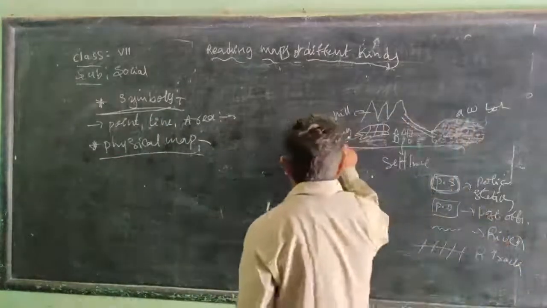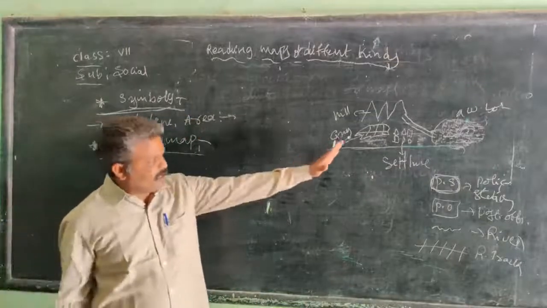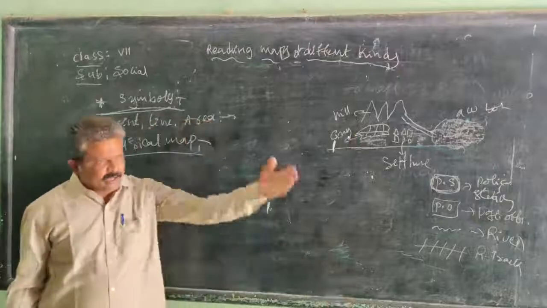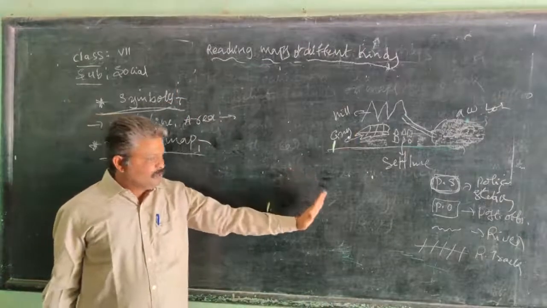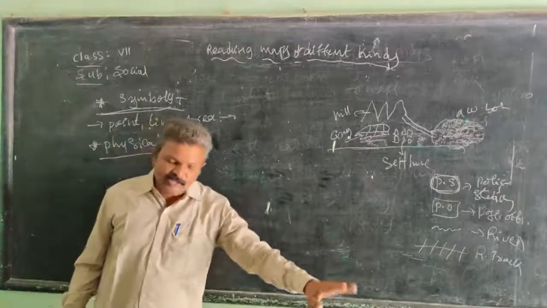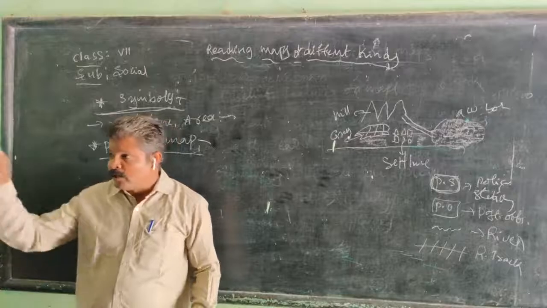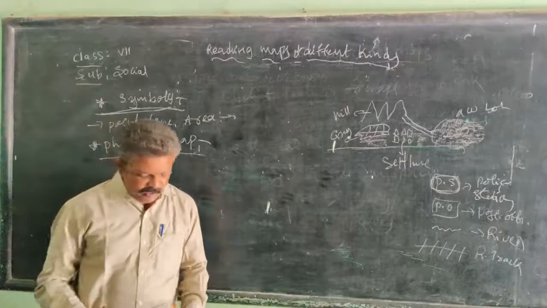We show grassland with green color, mountains with brown color. Map makers use colors to show the height of places.